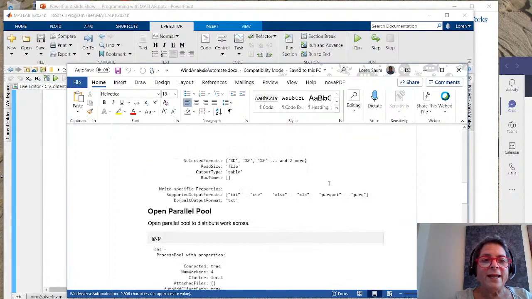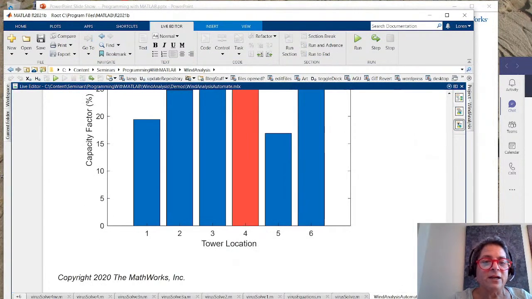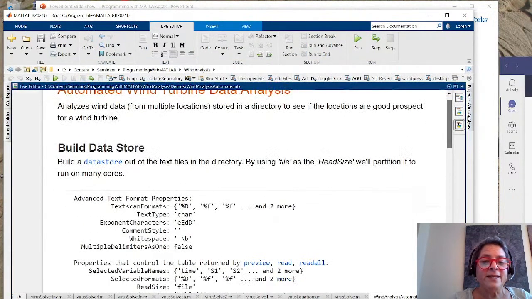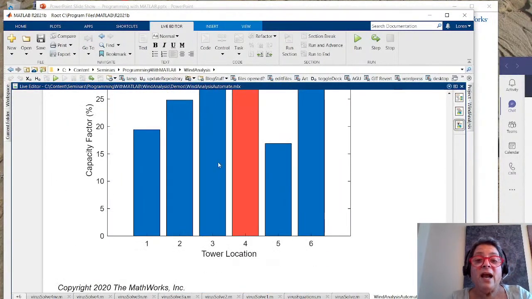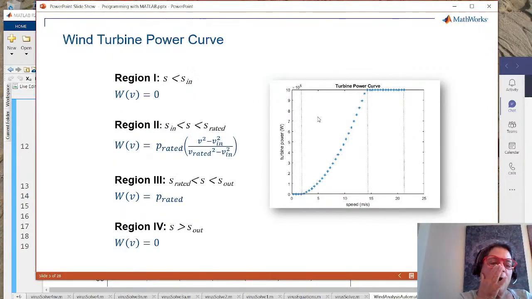And by the way, if we want to, we could actually create the report instead by hiding the code. Maybe they don't need to see the code, but they want to see some of the details, or they just really want to see this. I can make a report that doesn't have the code in it or has the code in it, either way. Okay, and with that, I'm going to come here and whiz along.